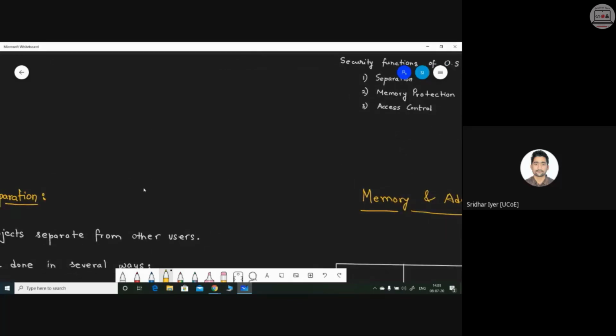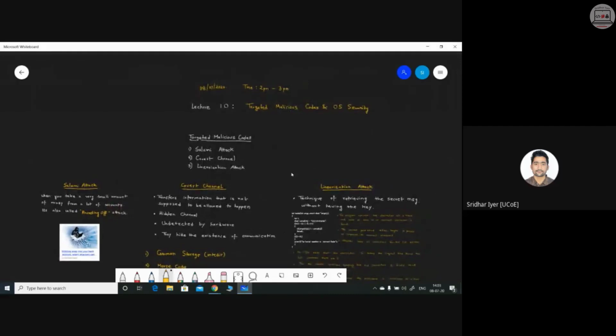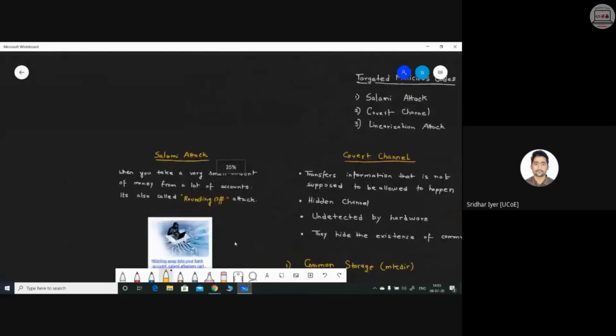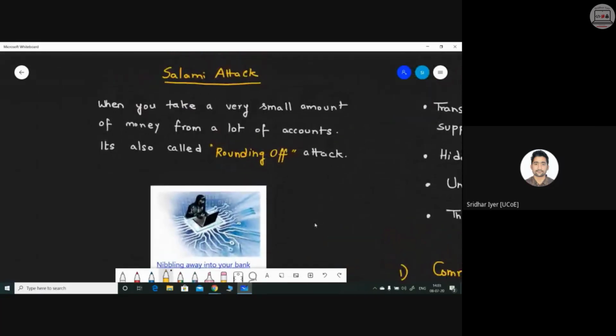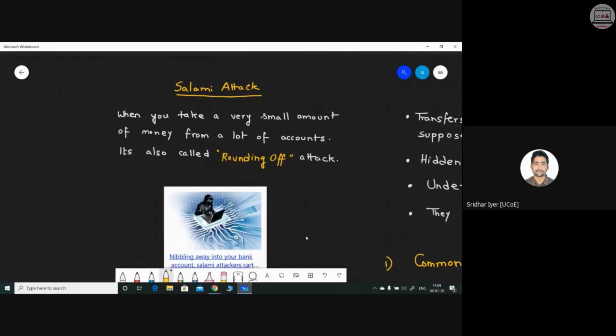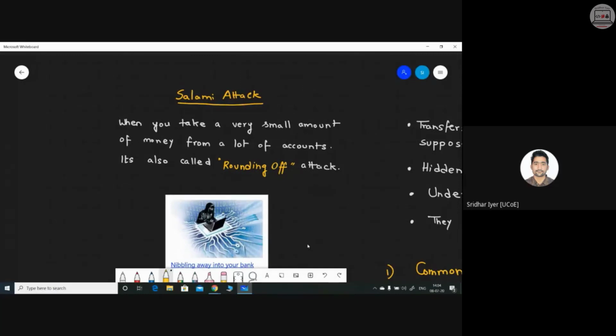Let's get started with the very first topic, which is salami attack, that is a targeted malicious code. Now we all know what exactly salami attack is. Kindly read it once, then I will show you a case study. What exactly happens when you take a very small amount of money from a lot of accounts? It is also called rounding off attack. Salami is basically a small piece of meat, right? So it got its name from that particular term.